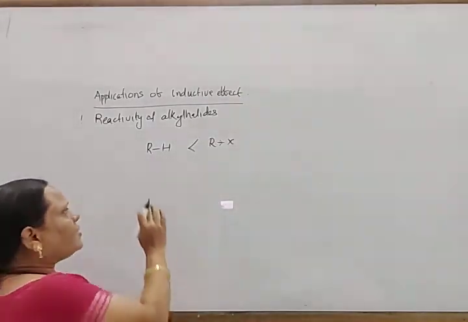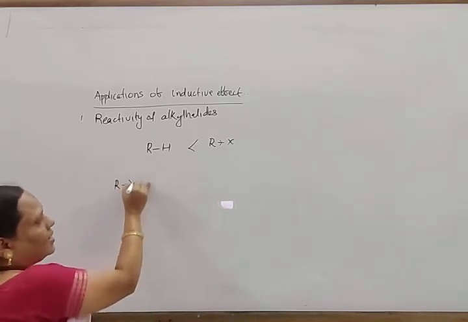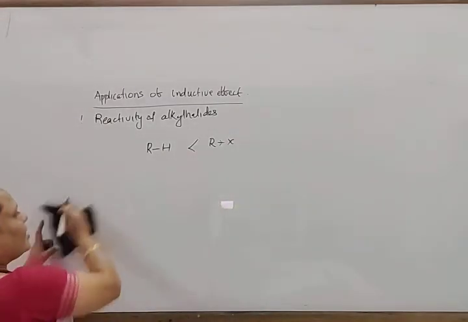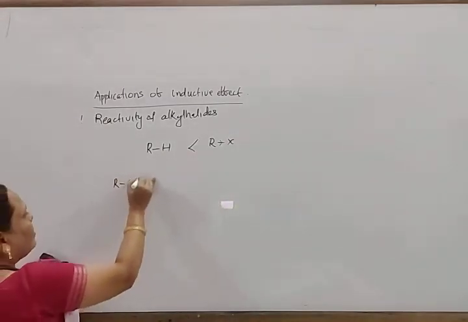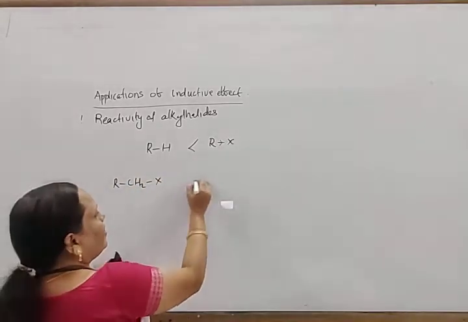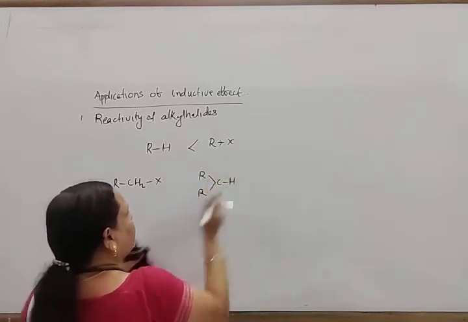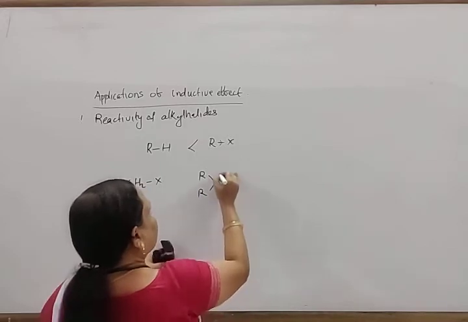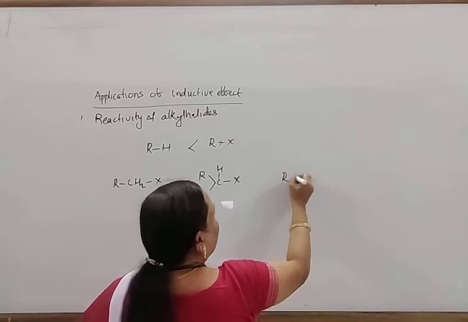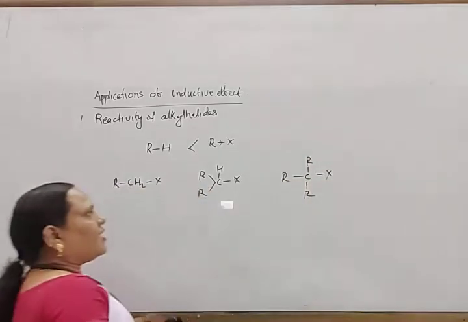Similarly, if there are different types of alkyl halides: primary alkyl halide, secondary alkyl halide and tertiary alkyl halide. Instead of RX, I write like this: RCH2X, this is the primary alkyl halide; another, R2CHX, this is the secondary alkyl halide; and R3CX, the tertiary alkyl halide.